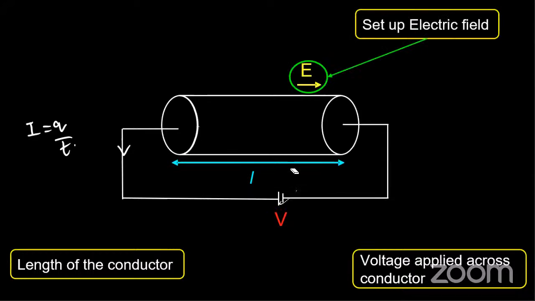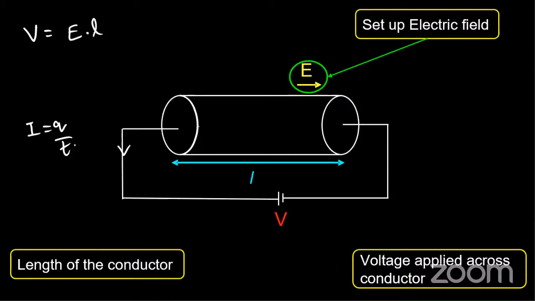Whenever we connect a potential, we know from our previous chapter that whenever we have connected a potential V, V equals E dot L, or E dot R, where L or R is the total distance.